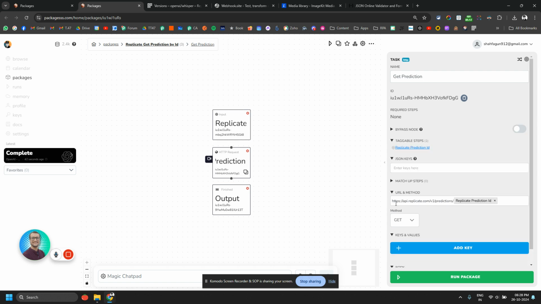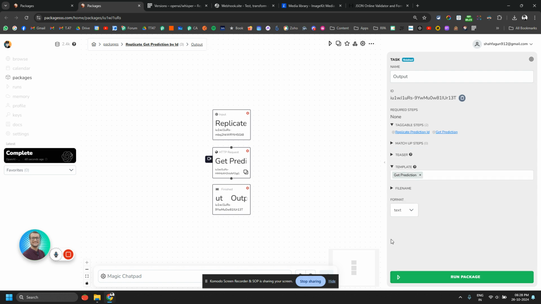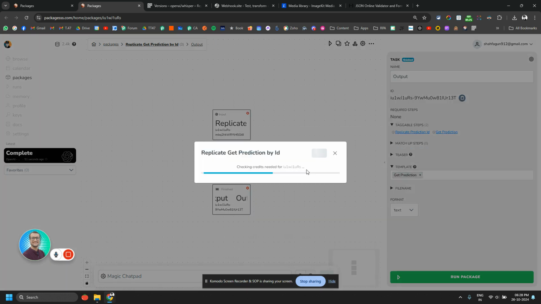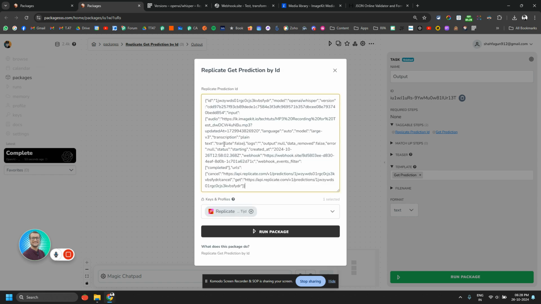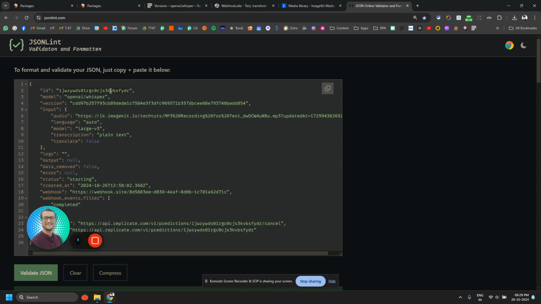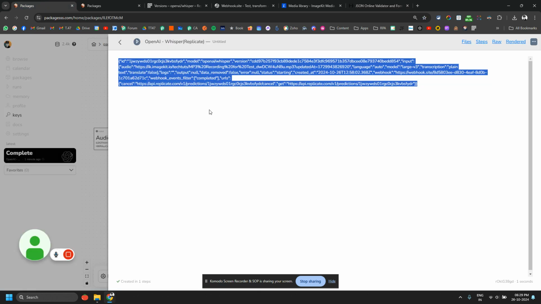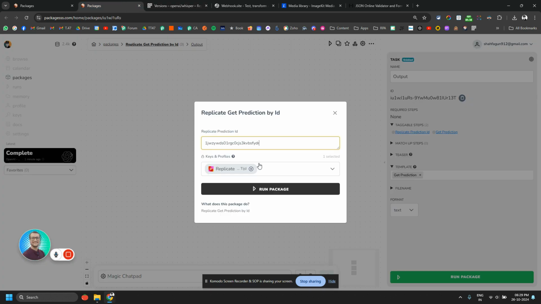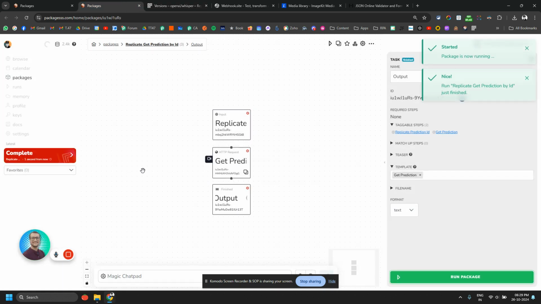So what I have done here is an HTTP Replicate call, and in the output I am just giving away all the things. I am not putting any restrictions. It might not have finished running yet, and I don't want the whole text, obviously. We only want the ID part of the output. Let's see.